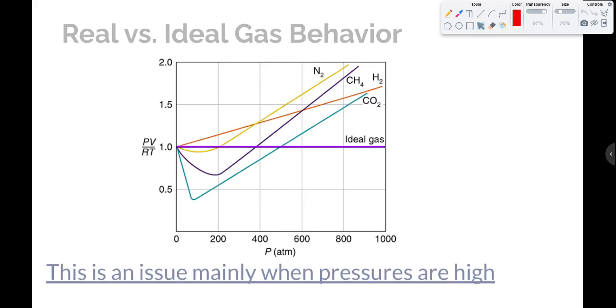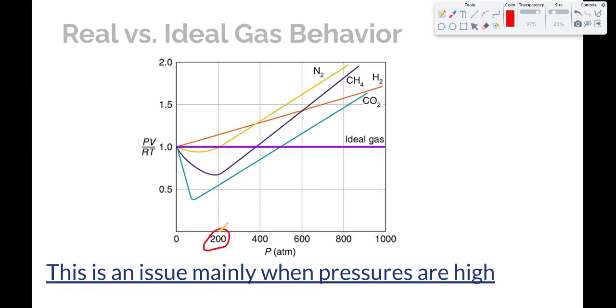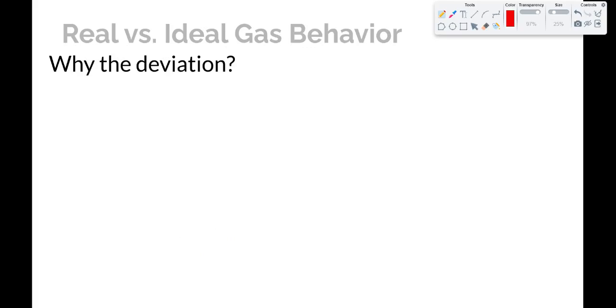We can see that they deviate pretty significantly from what would be expected from ideal gas behavior. Now, this is mostly only an issue when the pressures are quite high. If you look at the scale here on the horizontal axis, this first tick mark is 200 atmospheres, 200 times normal atmospheric pressure. If we're talking about 1 or 2 atmospheres where we normally live in regular times, we're talking about a deviation that's pretty small. And so therefore the ideal gas behavior for most ordinary circumstances is a pretty good approximation for how gases are going to behave.